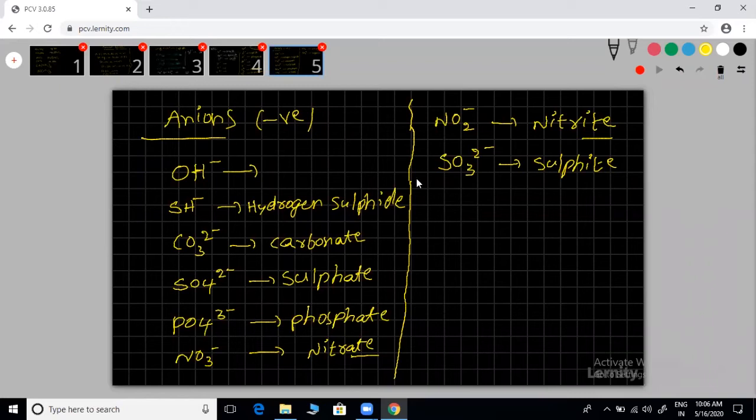Okay, but still, for my satisfaction. Next, CrO4 2 minus. I think so, chromate. Cr2O7 2 minus, dichromate. Check whether Cr is there or not. Okay. Dichromate.